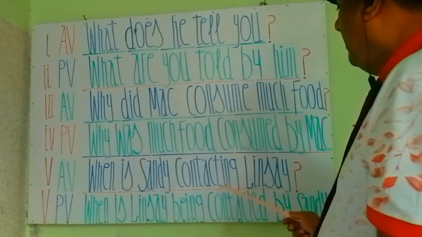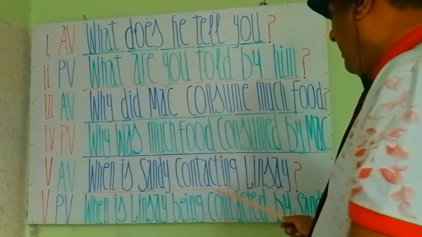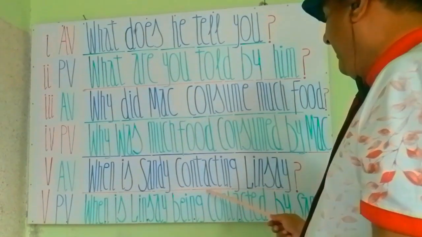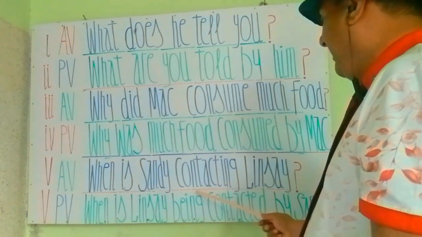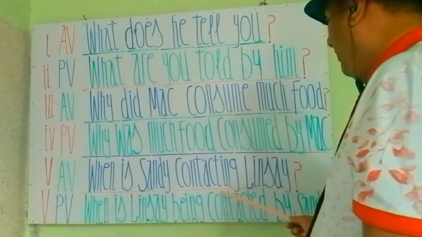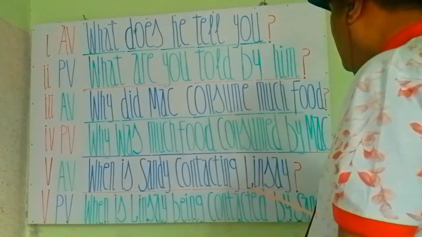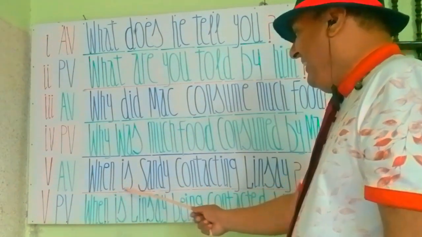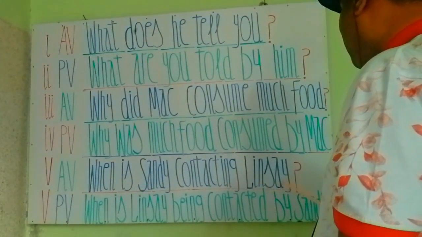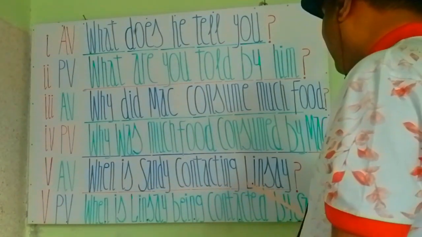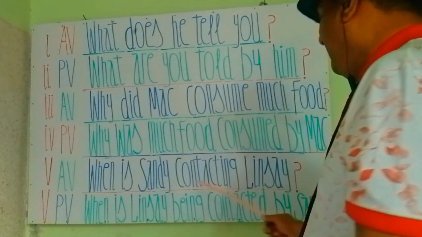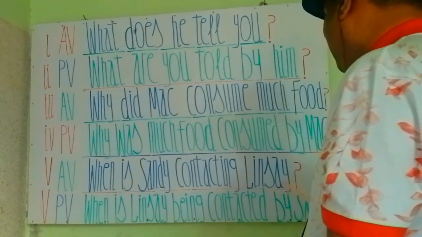Contact होता है to make a phone call or to email, to make a contact, to make a phone call or email to somebody. And you see that when is Sandy contacting Lindsay?